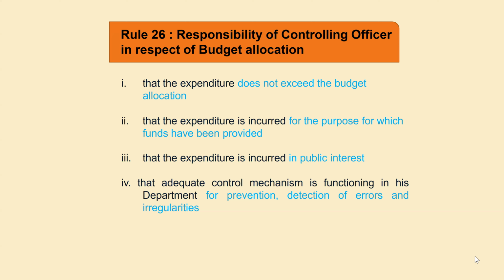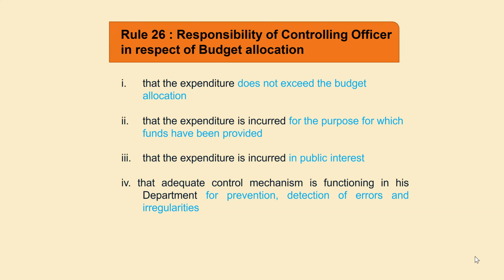It is not that I have received 1 lakh for one work and I will incur that expenditure for another work. It should not be. And all the expenditure should be incurred in public interest only. Whatever expenditure we are incurring has to be incurred in public interest.